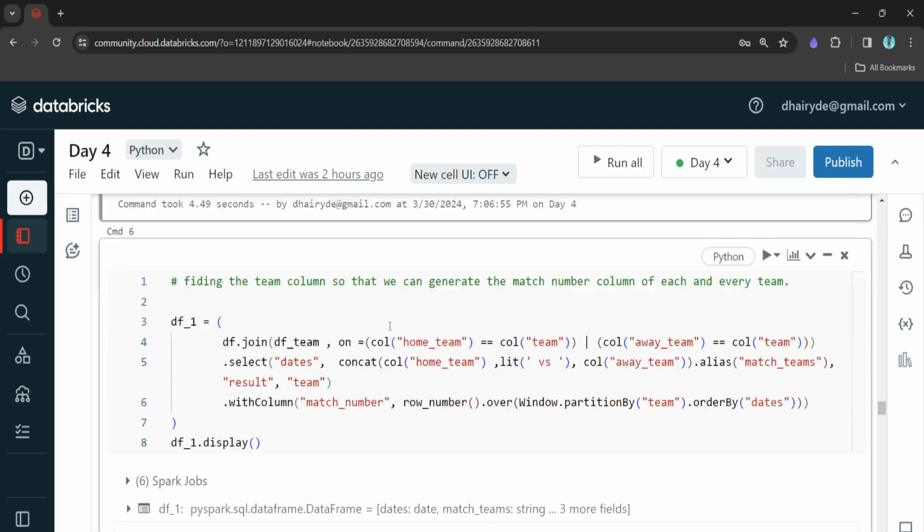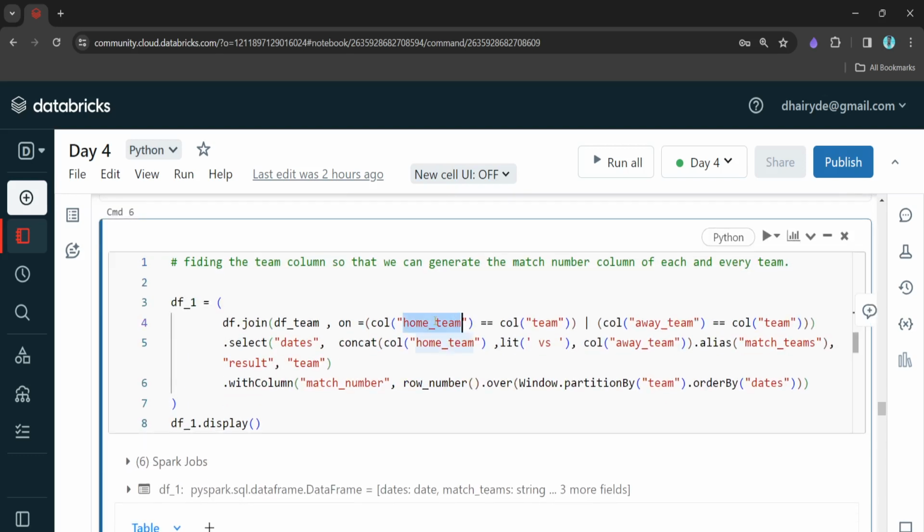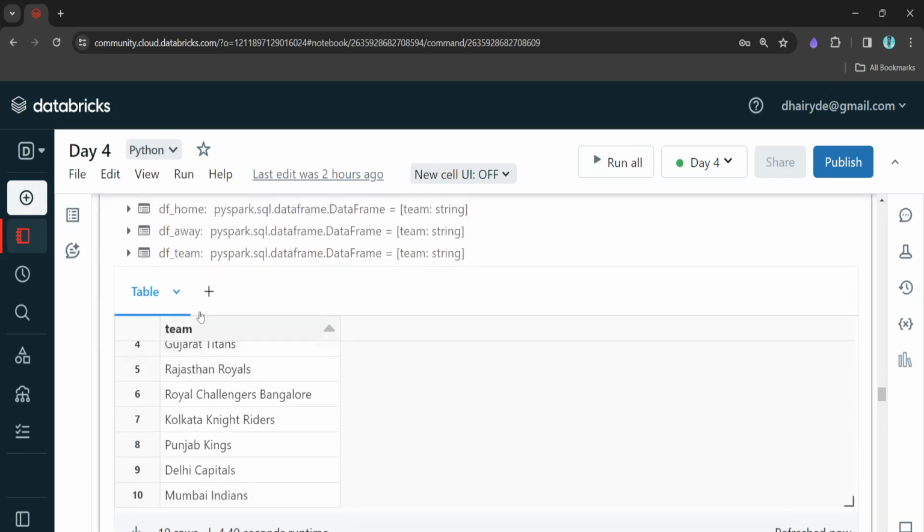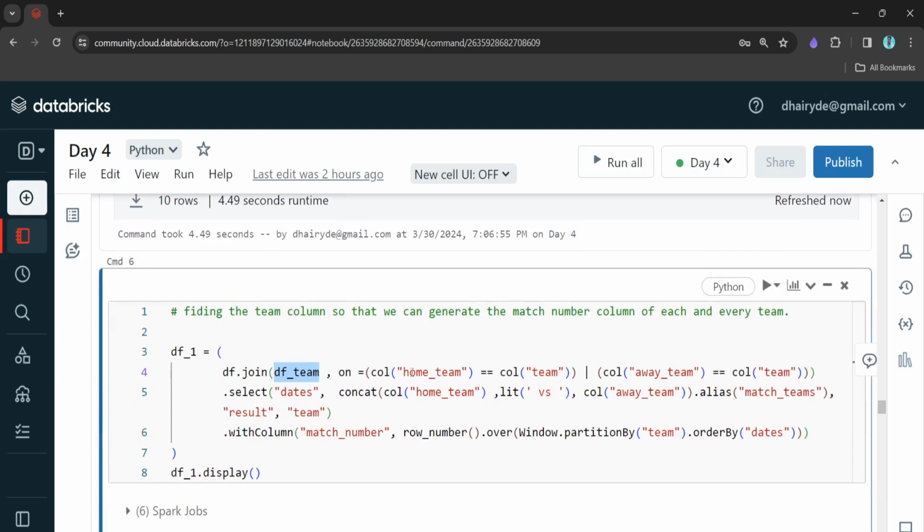How we can get that data is we can join the raw df and the df team. Here we generate it, and the condition is that the home team column should equal the team.